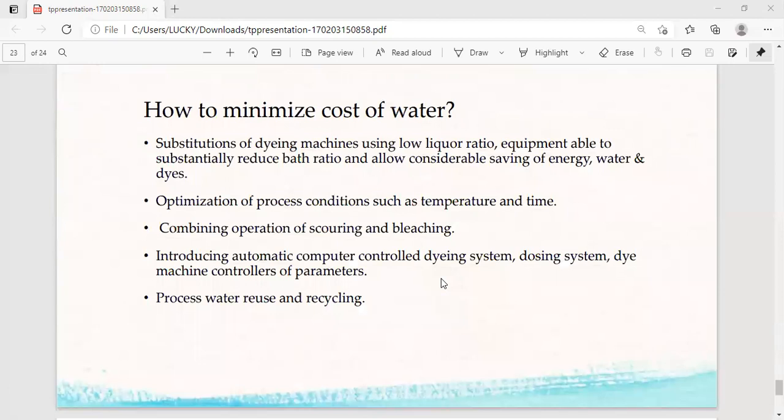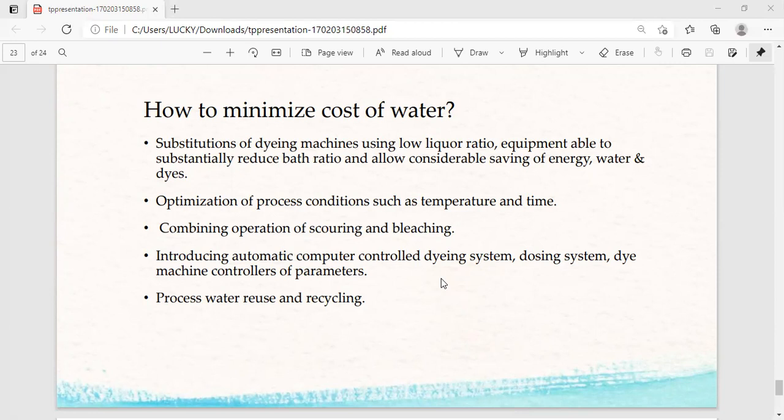How to minimize cost of water? Substitution of dyeing machines using low liquor ratio equipment, able to substantially reduce bath ratio and allow considerable saving of energy, water and time.